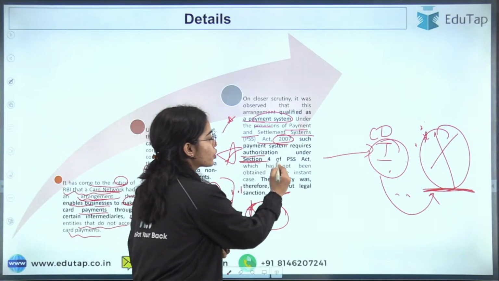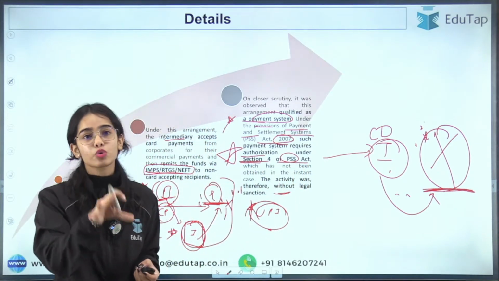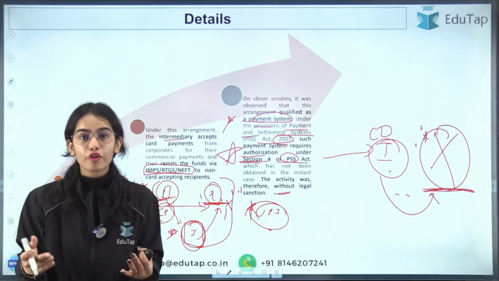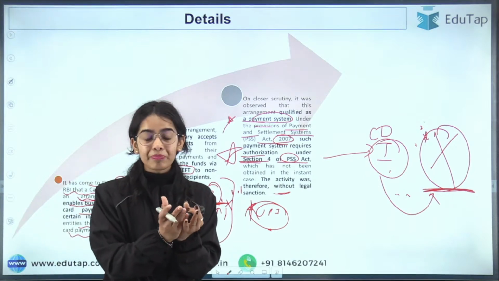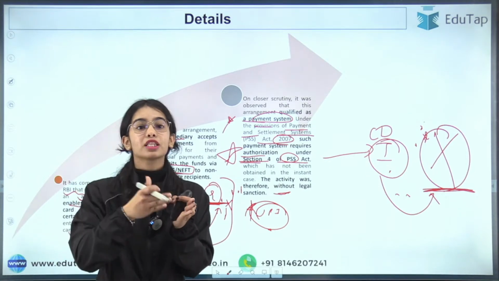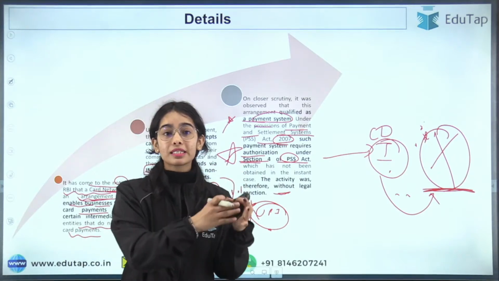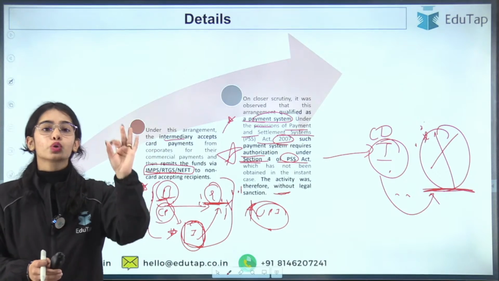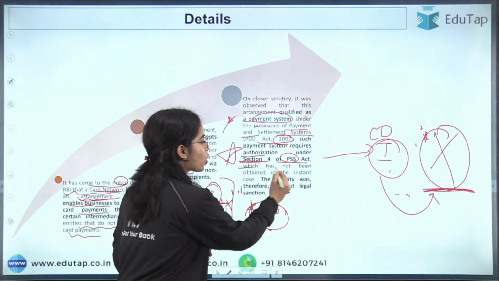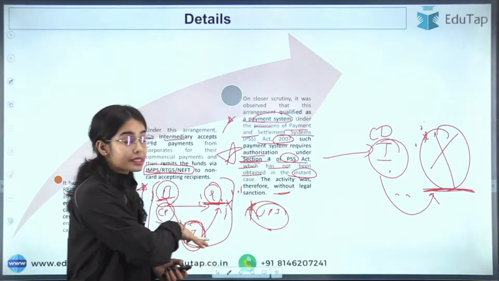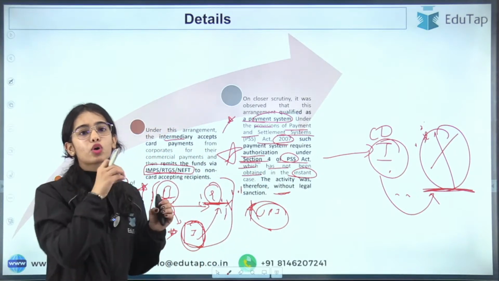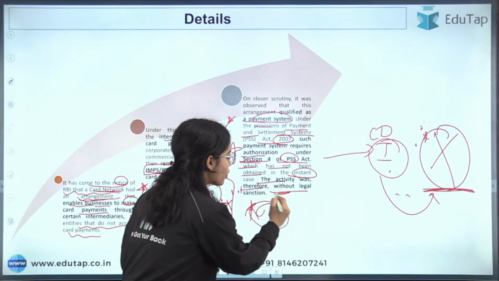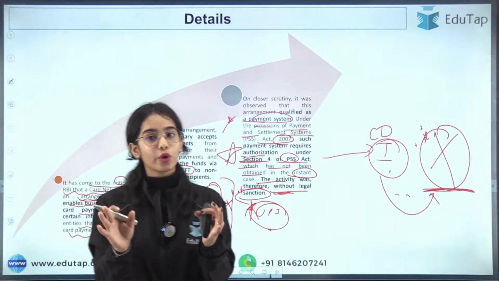Under Section 4 of the PSS Act, any payment system has to get authorized, so that the Reserve Bank of India is aware of the payment system and can bring guidelines, rules and regulations for a particular payment system, so that money laundering or terror financing does not happen through it. This authorization has not been obtained in this instance. The card network did not get the authorization, so the activity was without legal sanction. So I hope this is clear.